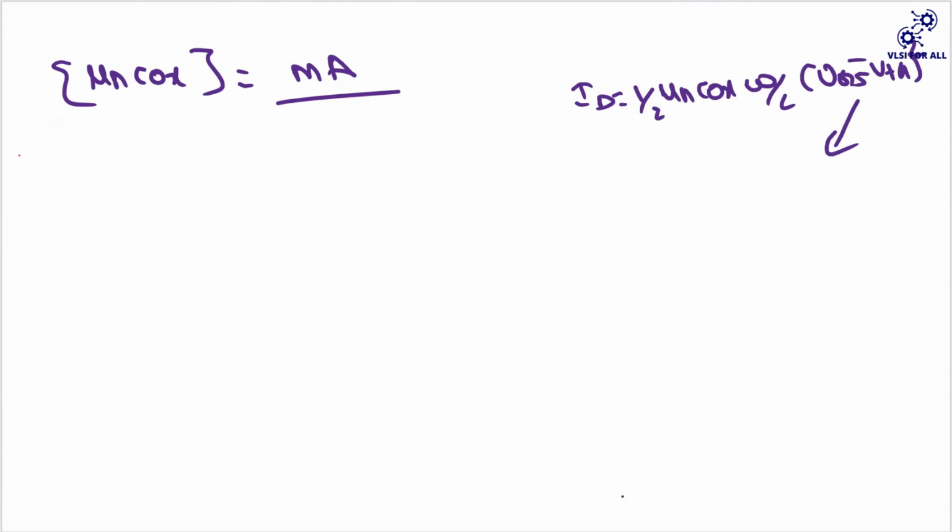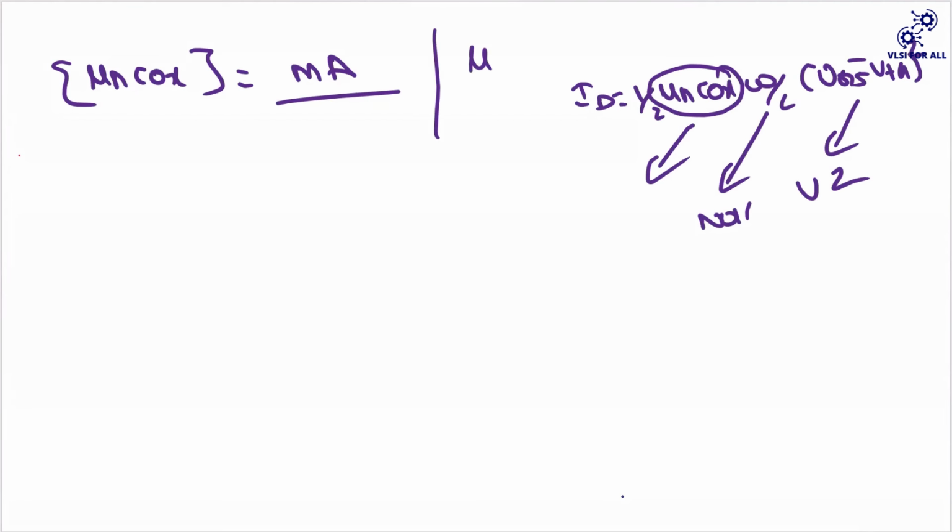So what is the units of this? V square. And the units of W by L is null, because centimeter will ultimately cancel. So ultimately your current will be either in milliamperes or microamperes, divided by V square. So this is the units of your mu n Cox.